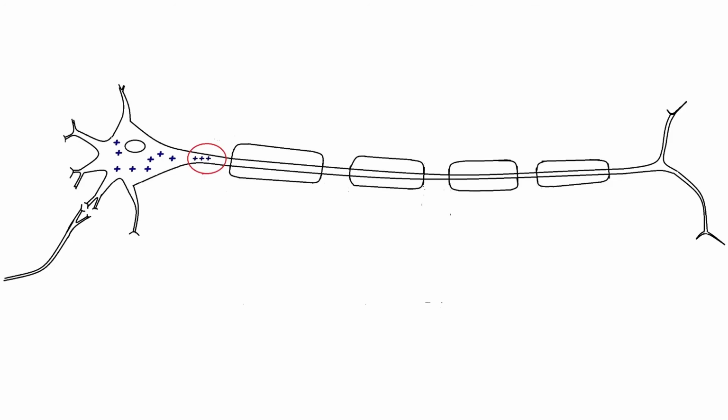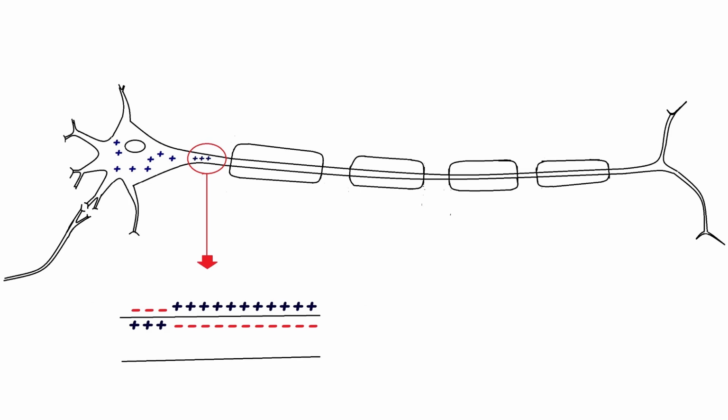Now the question is how the impulse can move forward step by step in the axon. In this area, after sodium ion influx from outside to inside, potential becomes plus 40 mV.